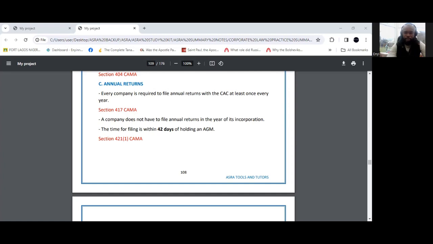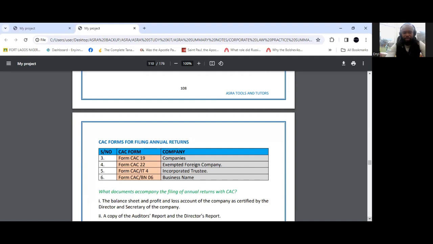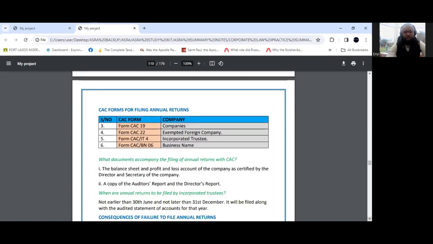In the year of incorporation of a company, there's no requirement for filing of annual returns, but subsequently, it's a filing that must be done within 42 days of when the annual general meeting is held. Now, you'll see that the annual returns really are just a filing that's done with CAC to keep CAC up to date with what may have changed in the company in terms of the share capital, in terms of the directors and all that, and what the assets and liabilities may be in the company.